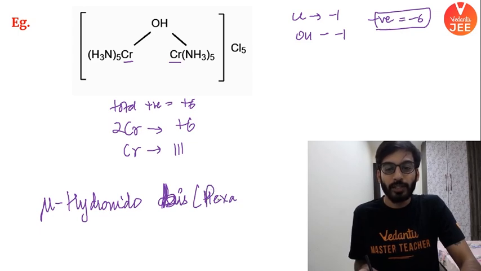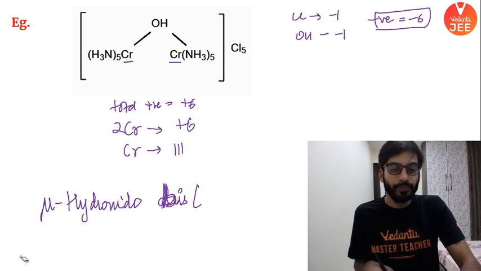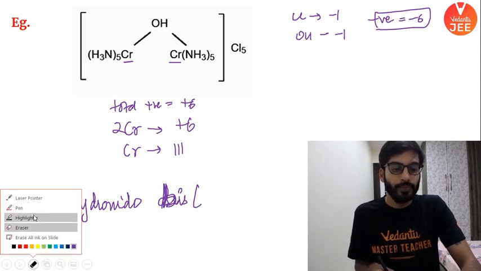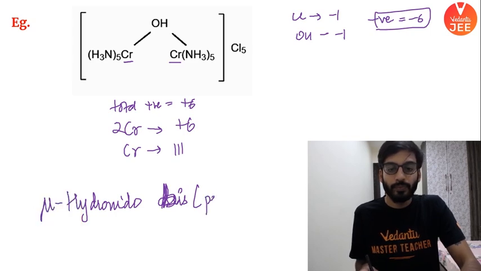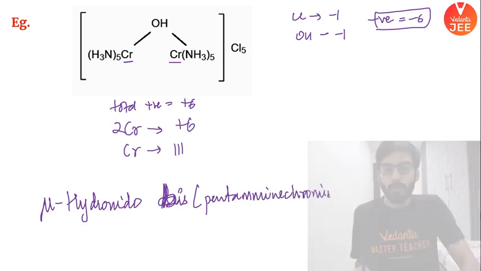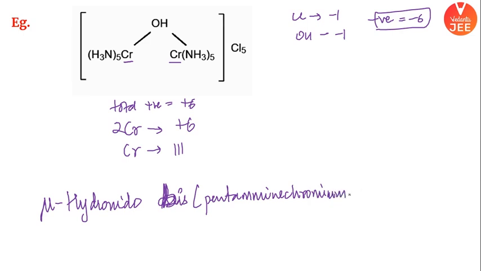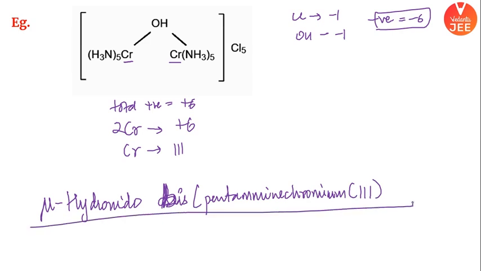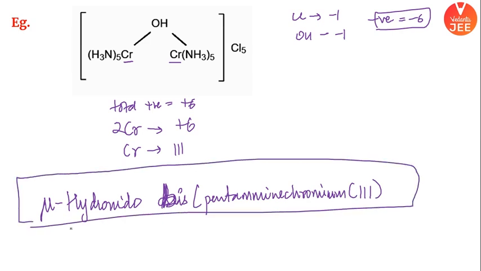I'm so sorry. This is penta. Pentaamine. Chromium, and chromium, what is the charge? +3, and you have got your answer. This is your bridging ligand question first.